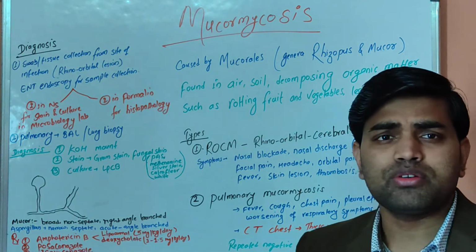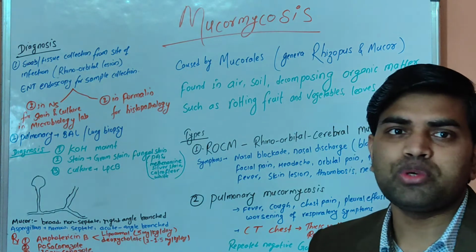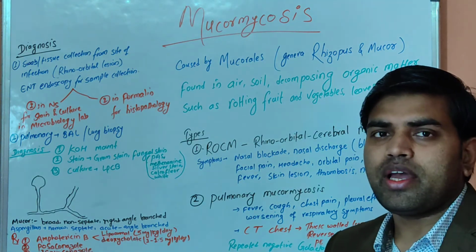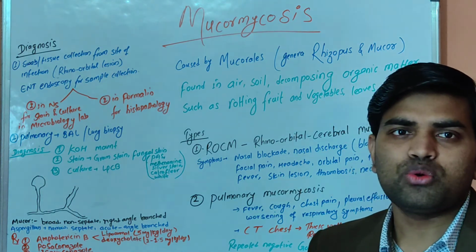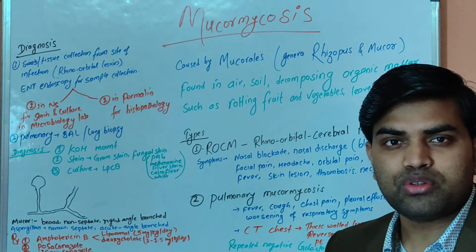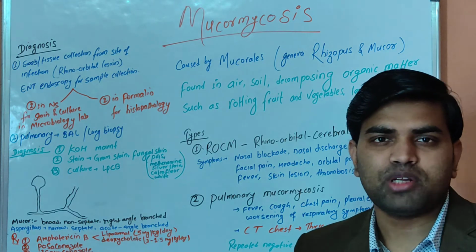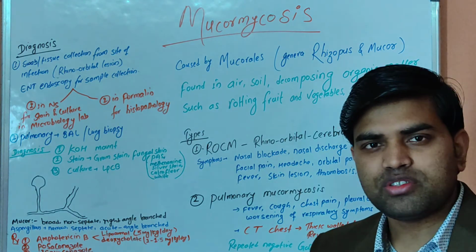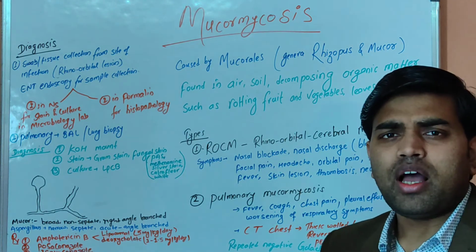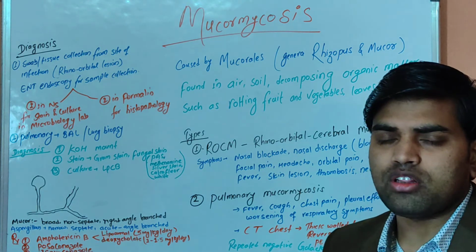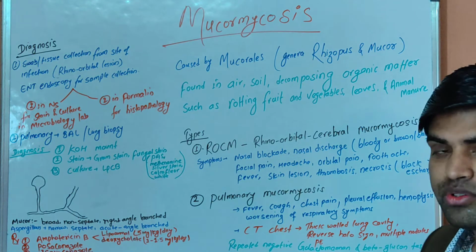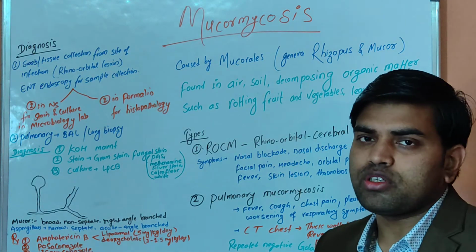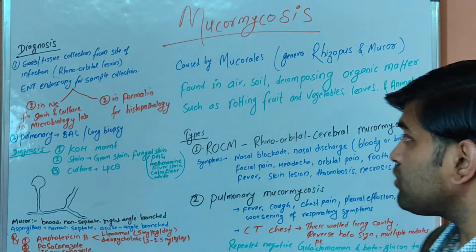Then there is another term, dimorphic fungi, which we call dimorphic because they grow at two different temperatures. Examples are Histoplasma capsulatum, Blastomyces dermatitidis, Coccidioides immitis, Paracoccidioides, and Penicillium marneffei. But we don't require that. We need to focus on mucormycosis, mainly COVID-associated mucormycosis. So let's talk about it.